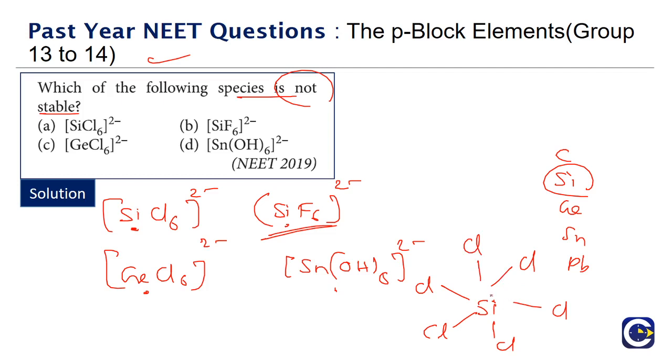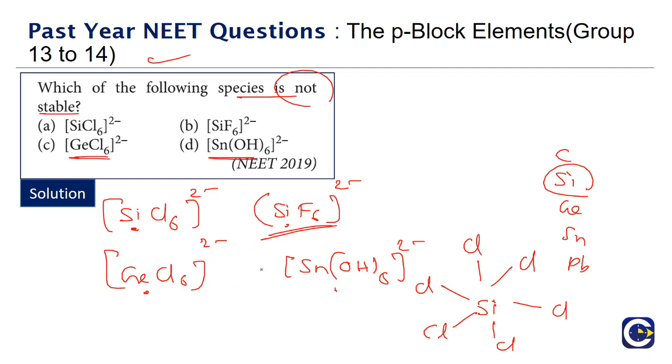There is going to be steric hindrance or steric effect that is going to come into picture, because the central atom is small size and the peripheral atoms are large. That is not happening in the case of GeCl6 or Sn(OH)6.